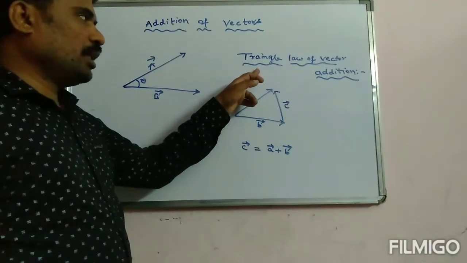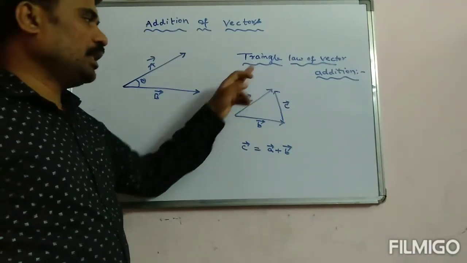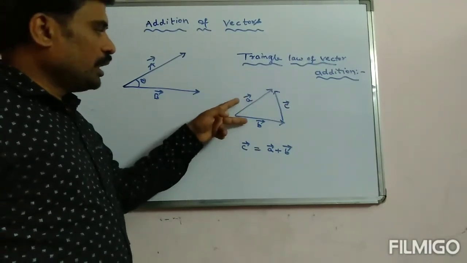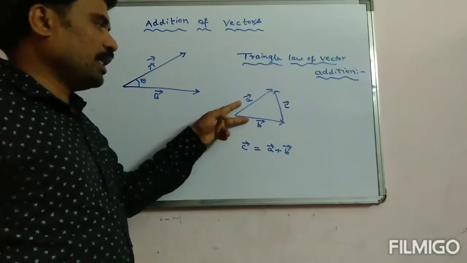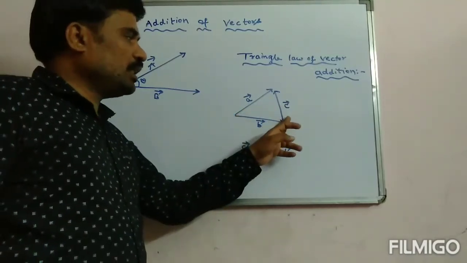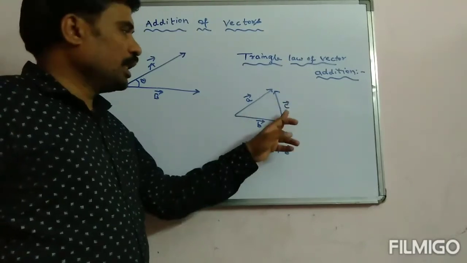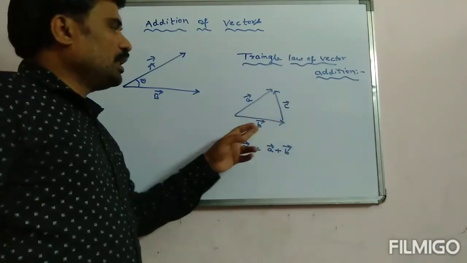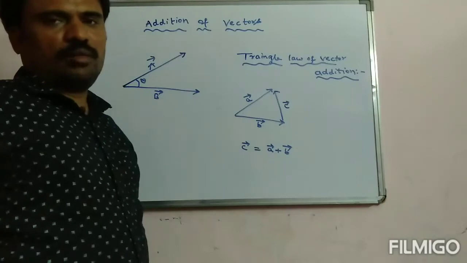According to the triangle law of vector addition, if two vectors are taken as two sides of a triangle, then the third side, which is taken in opposite direction, represents the resultant of the two vectors A and B. Right?